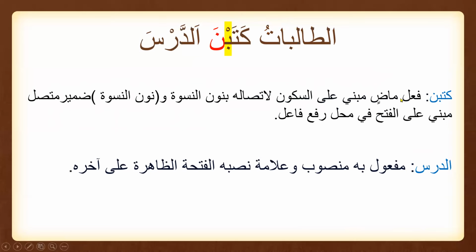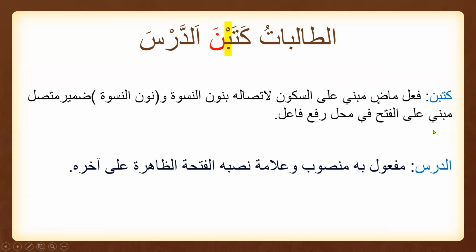So katabna will be written again as فعل ماضي مبني. Now look at the last root letter. It has a sukun. Write down فعل ماضي مبني على السكون لاتصاله، start writing the reason for the سكون، لاتصاله بنون النسوة. لاتصاله with نون النسوة. And then write down about the نون النسوة. What is نون النسوة؟ نون النسوة is ضمير متصل مبني على فتحة في محل رفع فاعل.